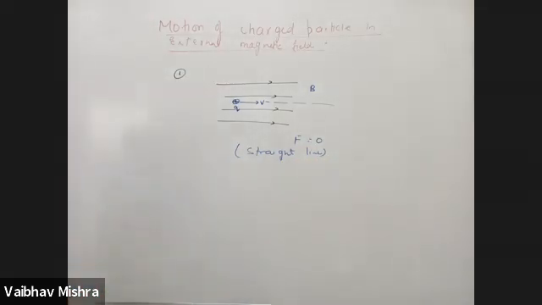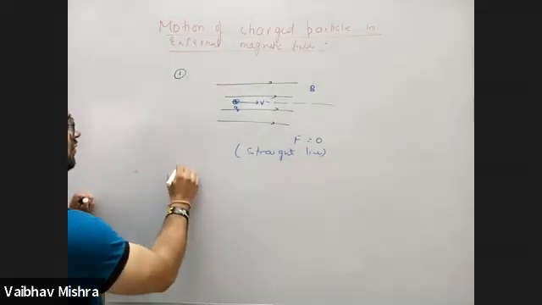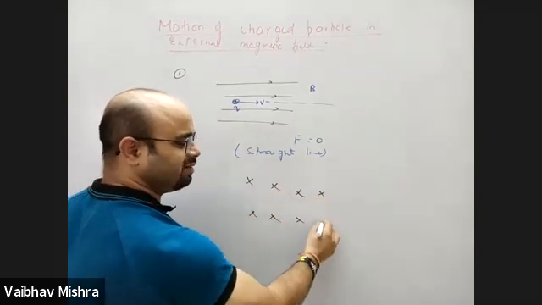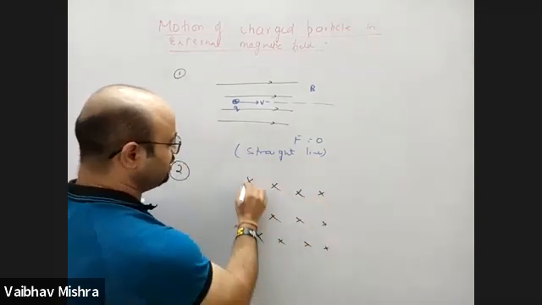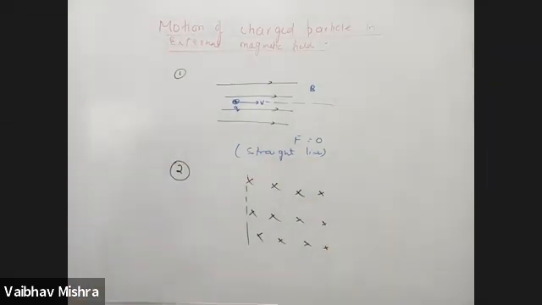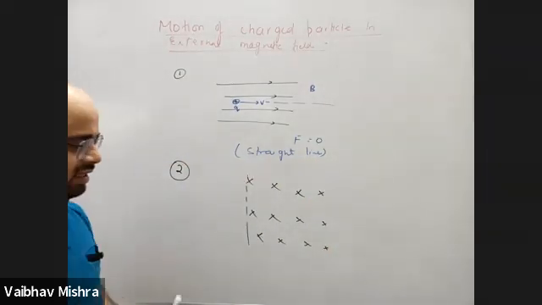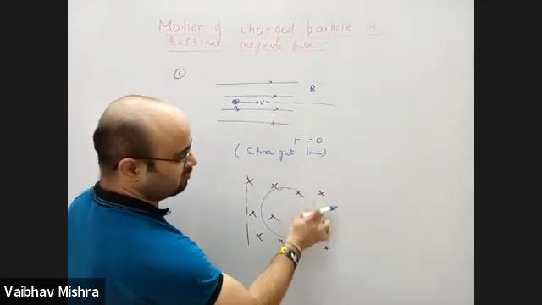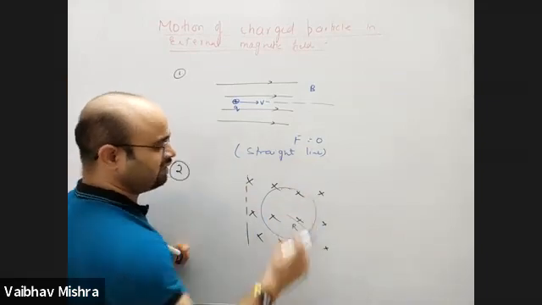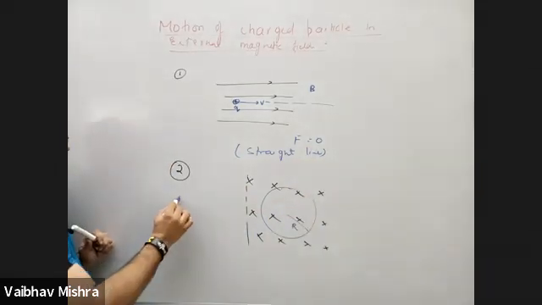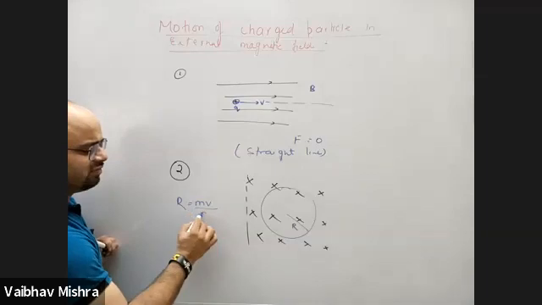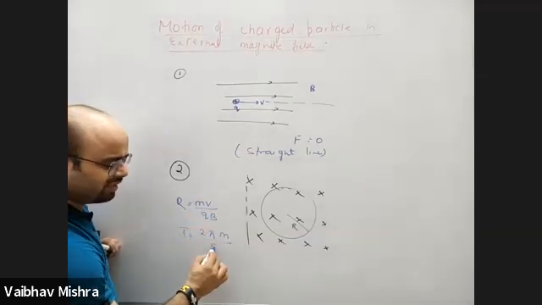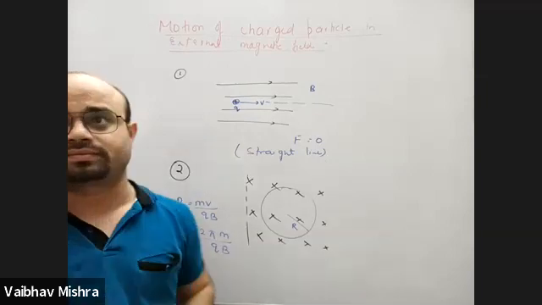Second condition, when a charged particle enters perpendicular to the magnetic field, it moves on a circle, and the centripetal force required for circular motion is provided by the magnetic force. So it moves on a circle, R is equal to mv by qB when it enters perpendicular. And then we did some cases with angle of rotation. Time taken to complete the circle is 2 pi m by qB.